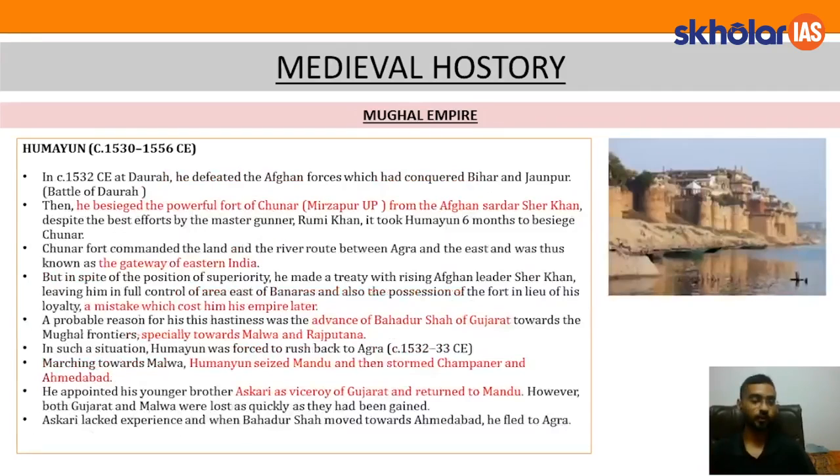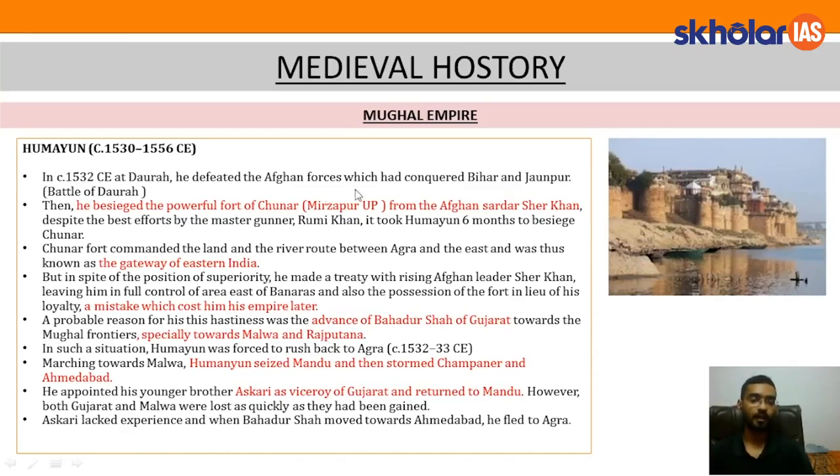So let's move forward. Now, in 1532, at Daurah, Humayun defeated the Afghan forces which had conquered Bihar and Jaunpur, and this battle is known as the Battle of Daurah. So, in the battle, the Afghan forces were defeated. Now, the most important point to remember here: the Afghan forces had occupied the Bihar and Jaunpur region, which was reoccupied by Humayun. Then he seized the powerful fort of Chunar.